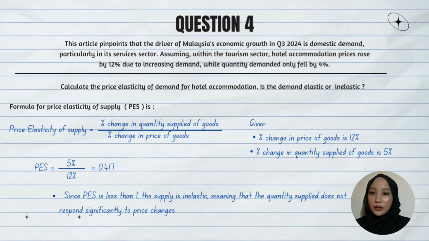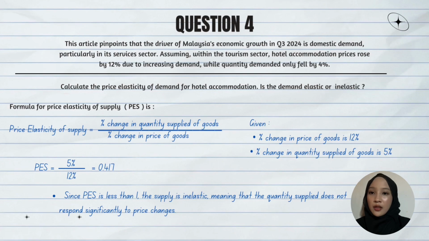For question number 4, the article attributes part of Malaysia's economic growth to the manufacturing sector, which includes electronic goods. However, the article also mentions challenges such as global uncertainties and supply constraints. Suppose the price of electronic goods increased by 12%, but the quantity supplied increased by only 5%. For question A, calculate the price elasticity of supply for electronic goods. Is the supply elastic or inelastic?